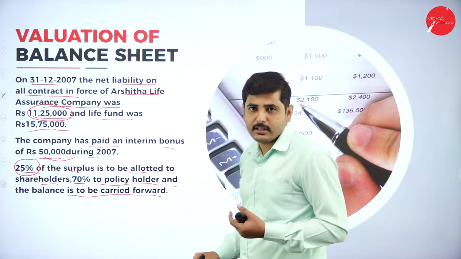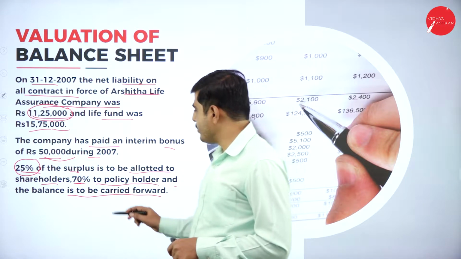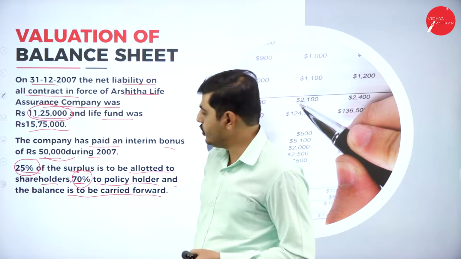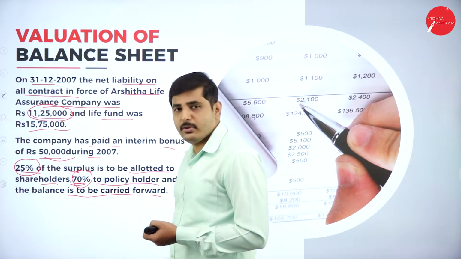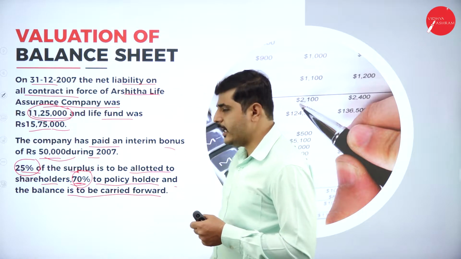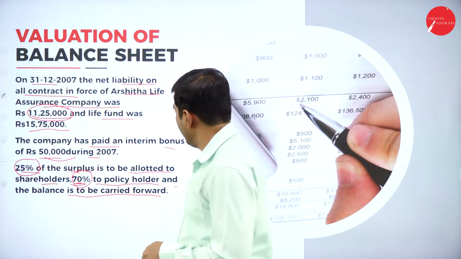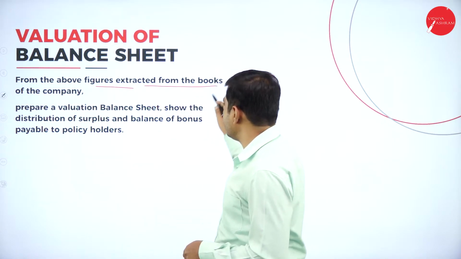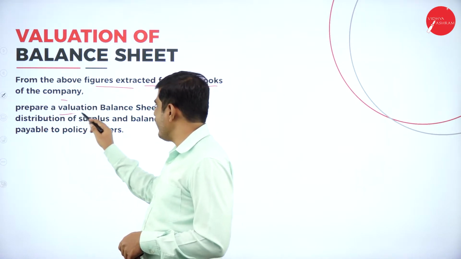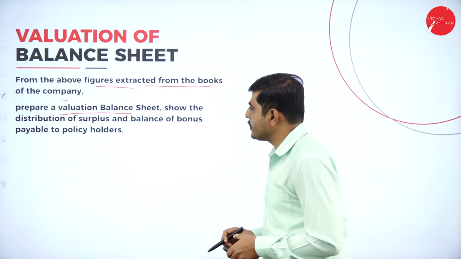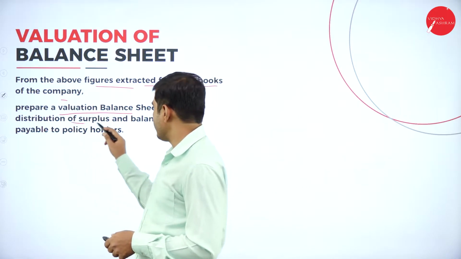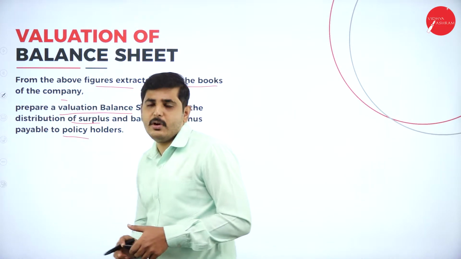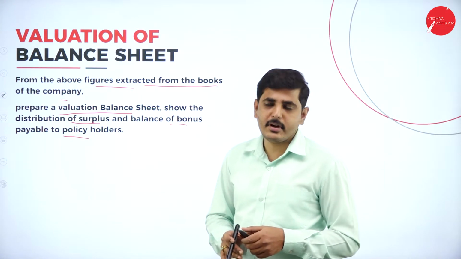So who is the shareholder? The government is the shareholder. So who is the policy holder? The policy holder is the person who has taken the insurance. 70% of the profit goes to the policy holder and the remaining will be carried forward. Next one, from the above figures extracted from the books of the company, prepare the valuation balance sheet and show the distribution of surplus and the balance of bonus payable to policy holders. So this type of question is 10 marks for you.